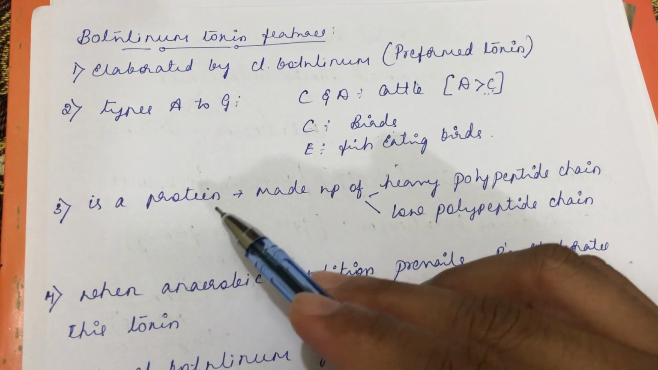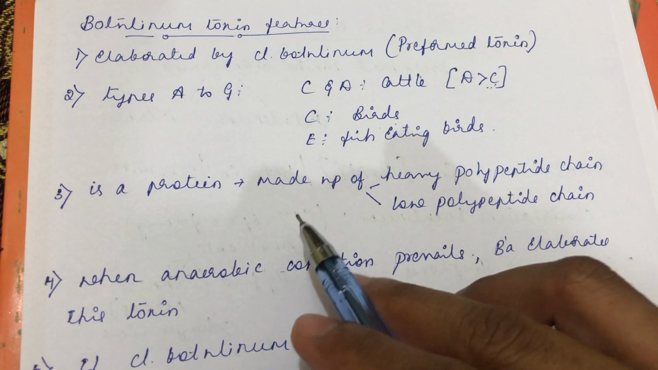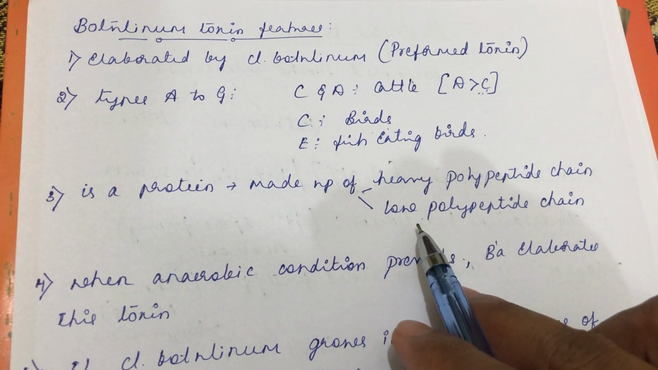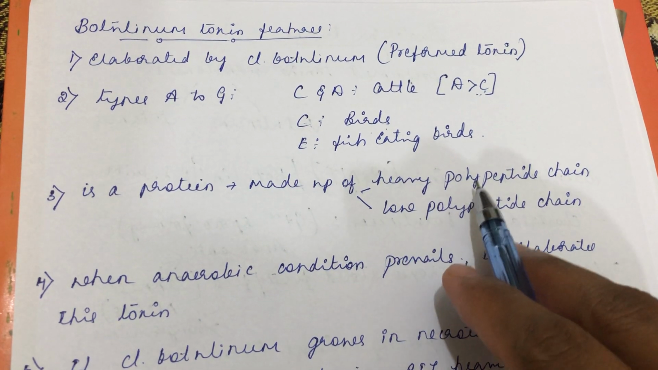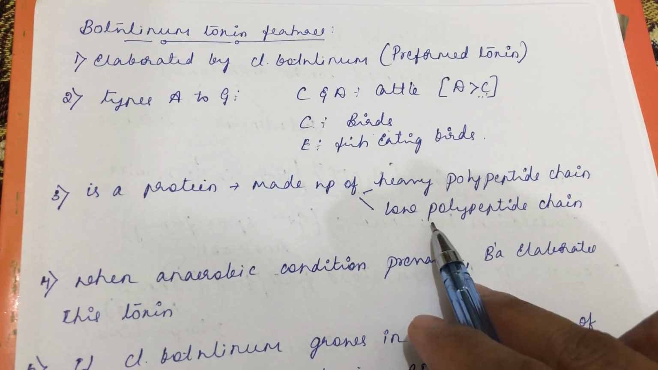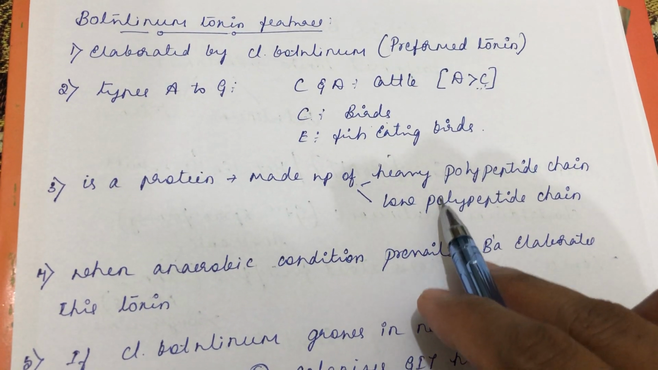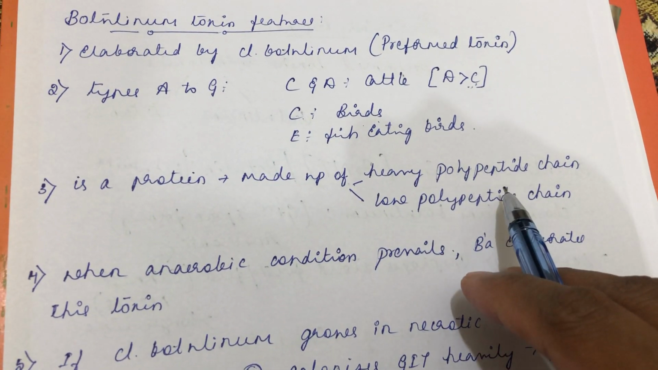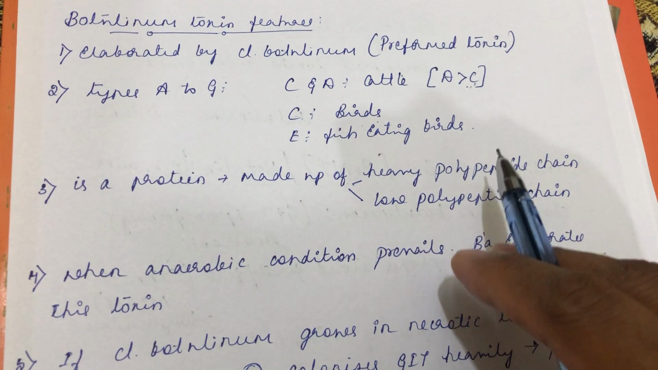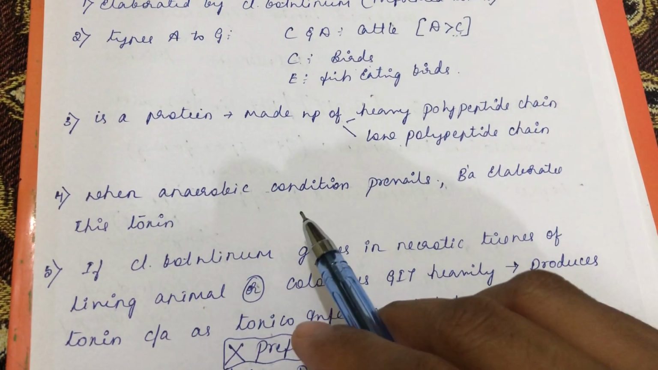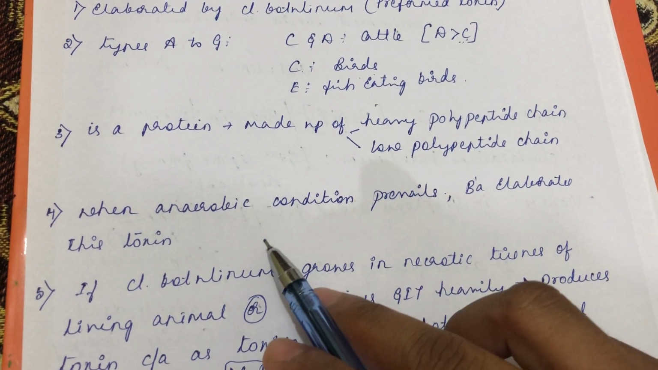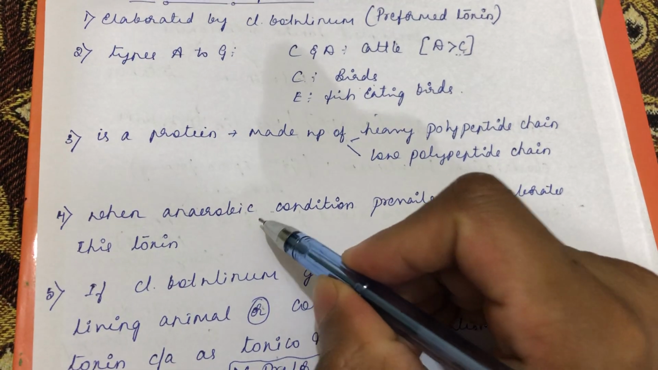And as you know, botulinum toxin is a protein, so it is made up of peptide chains. Likewise it is made up of two polypeptide chains, one heavy polypeptide chain and another light polypeptide chain. Their importance leads to the mechanism of action of botulinum toxicity. And you know, when anaerobic condition prevails, bacteria elaborate this toxin. So this is the conducive environment.